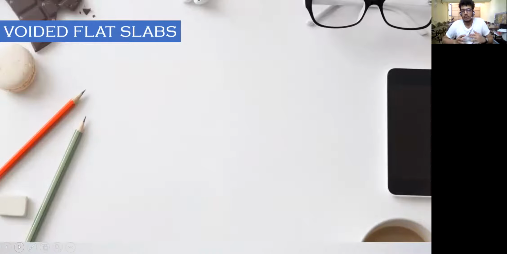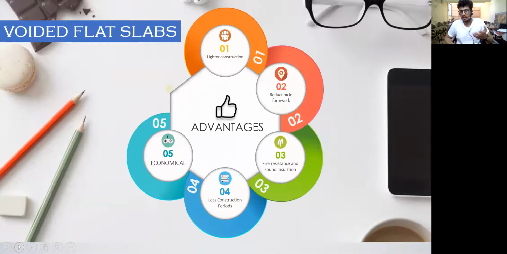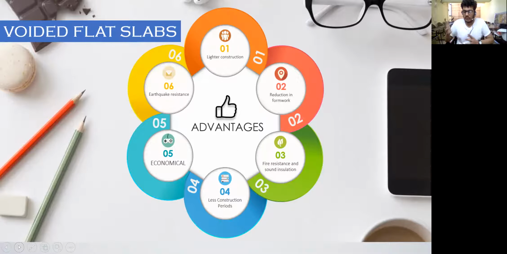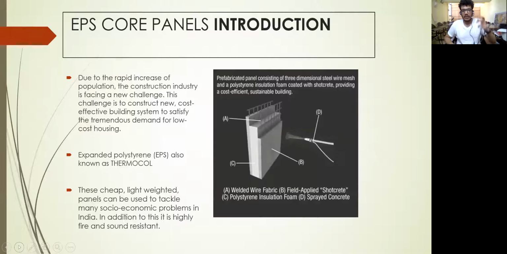The advantages of these voided flat slabs are as follows. The first and foremost is very light construction. It reduces formwork. The fire resistance and sound insulation capabilities are very good. It has a shorter construction period, and of course it is economical. These are some design details of the voided flat system. We can skip them for later.